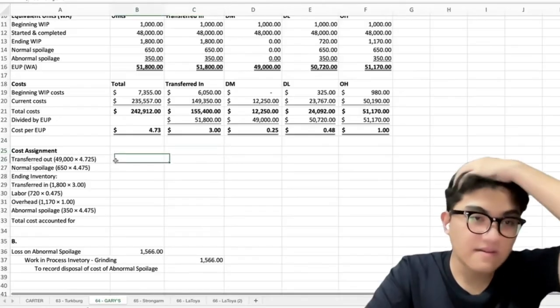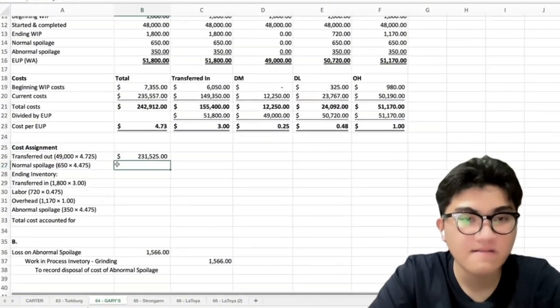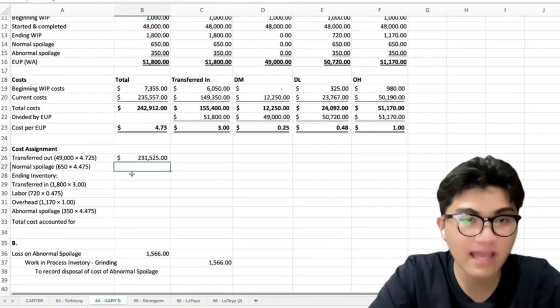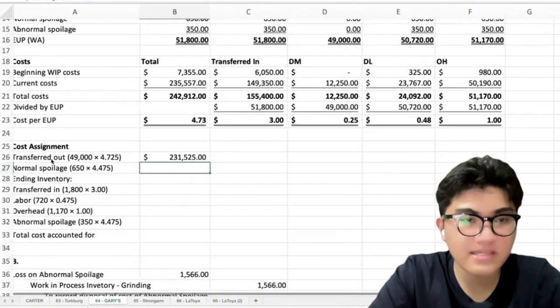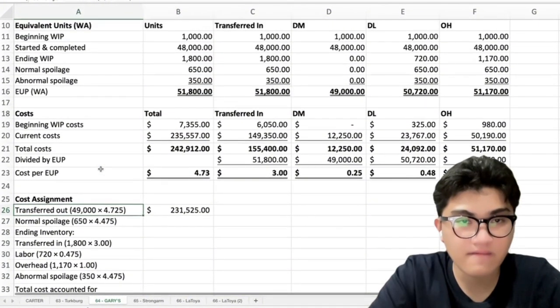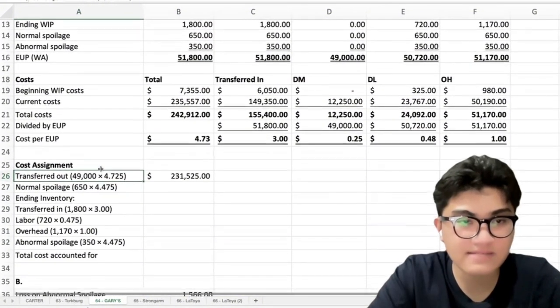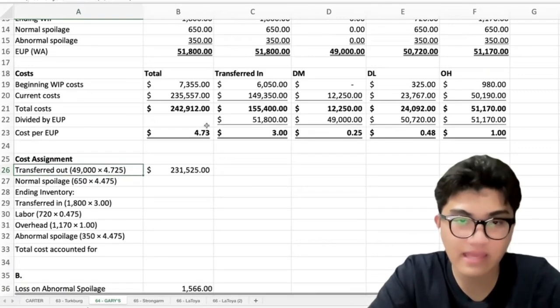Okay? So for our transferred out, we have 231,525. Saan yan galing? Okay? So, galing siya sa ating transferred out na 49,000. Okay, 49,000 transferred out units times 4.725 na EUP.